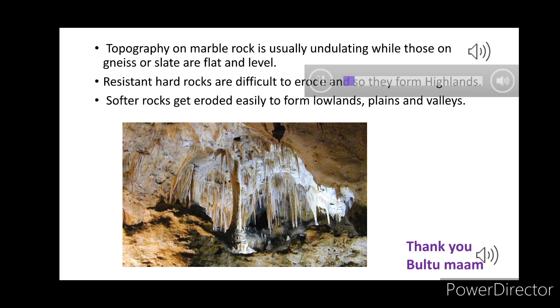Topography on marble rock is usually undulating, while those on gneiss or slate are flat and level. And resistant hard rocks are difficult to erode, so they generally form highland types of topography. And softer rocks can get eroded easily, so these softer rocks can form only lowlands, plains, valleys, this type of landform. Okay,